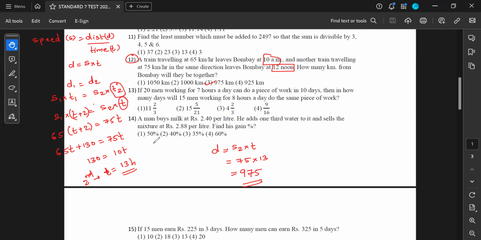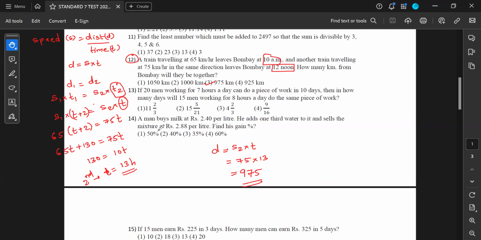Sir, is there any way we can solve this faster? Like the sum faster? Yeah, there is one. Wait, let me just think.